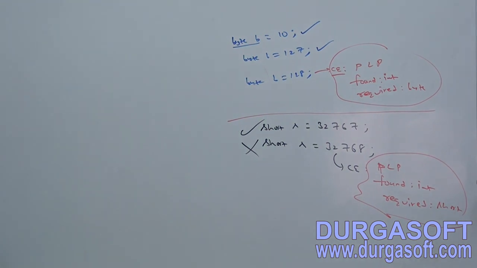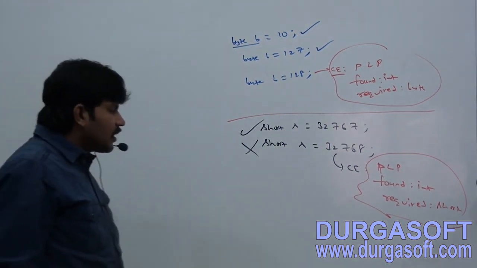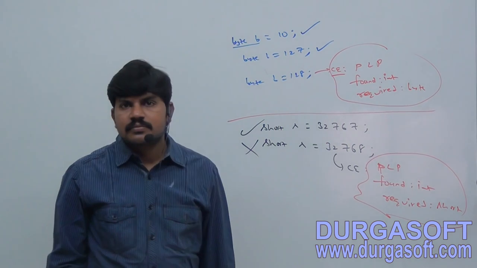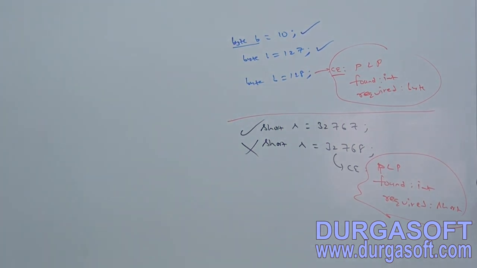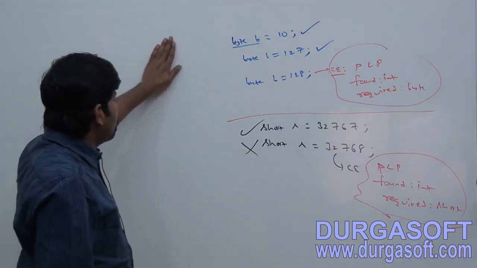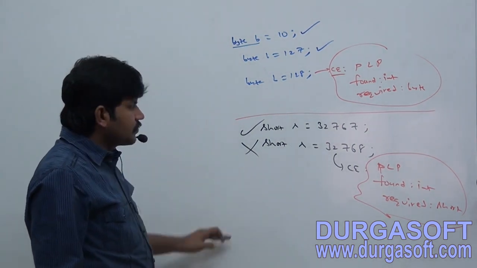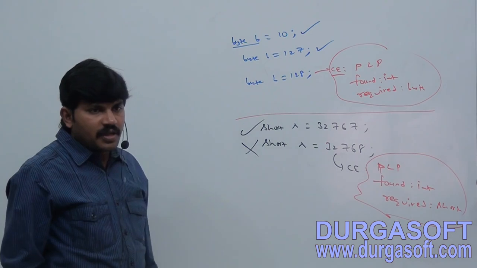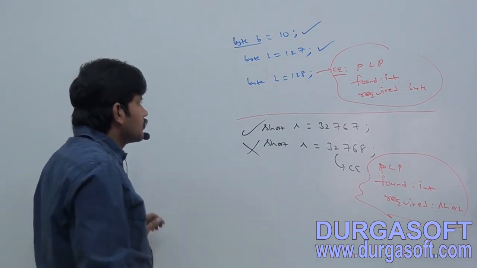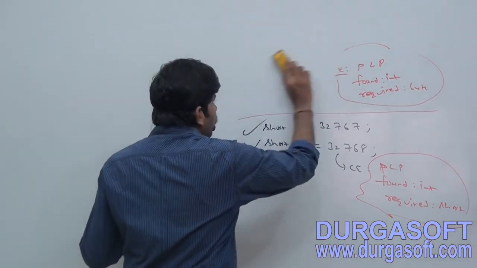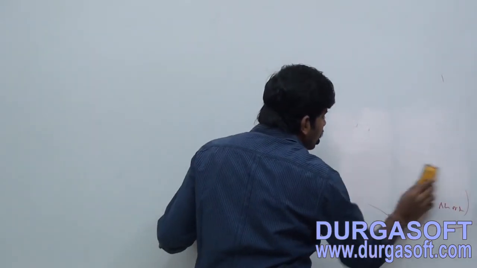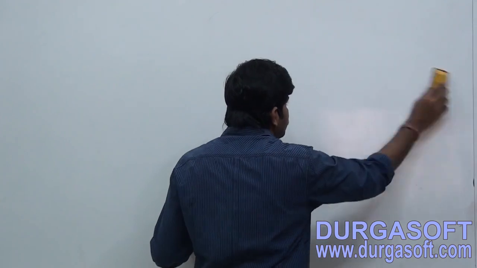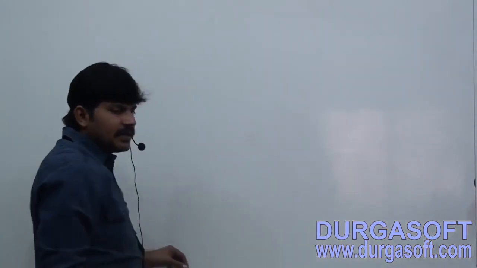Possible loss of precision, found int, required short. Okay, so that's all. These are various things you have to remember about integral literals. Are you getting that? So few things.